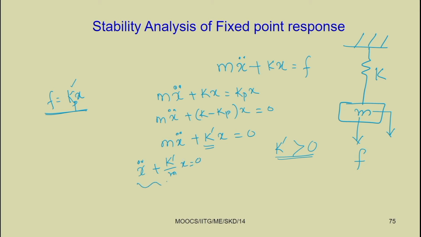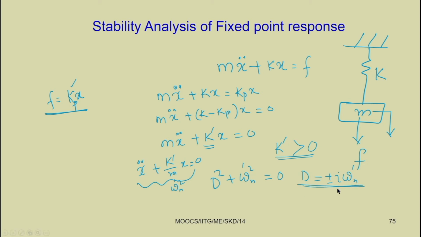The auxiliary equation is D square plus omega n dash square equal to 0, so the roots are D equal to plus minus i omega n dash.